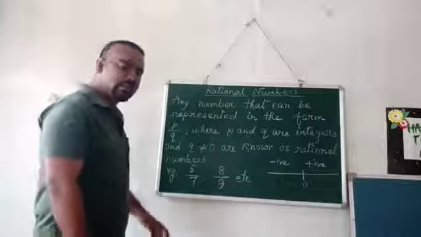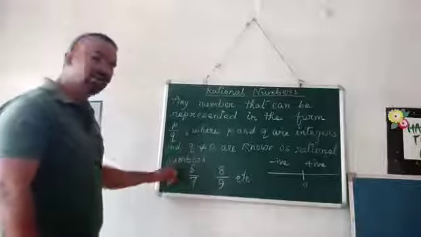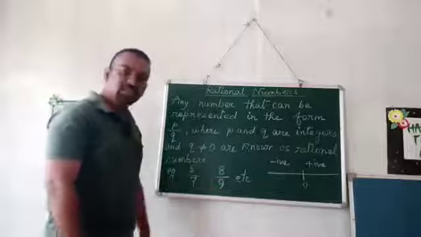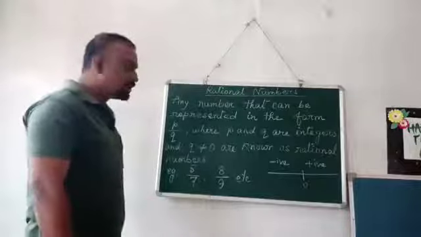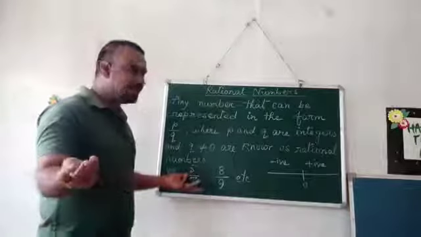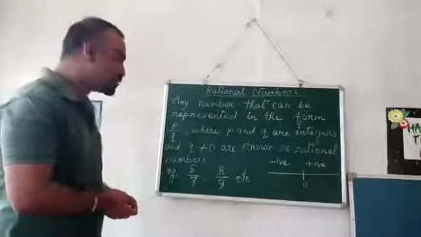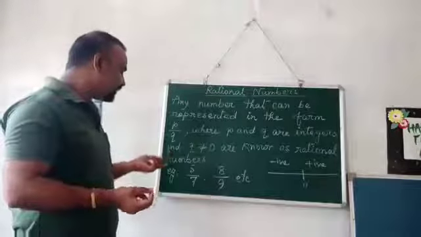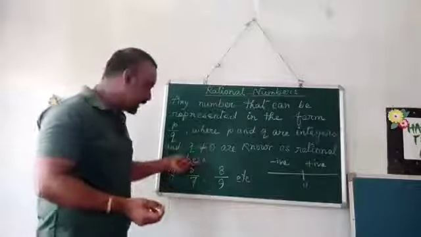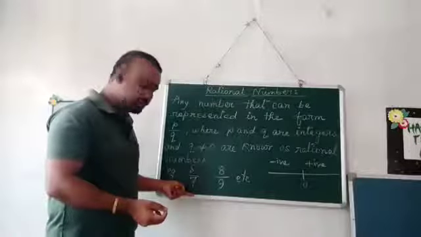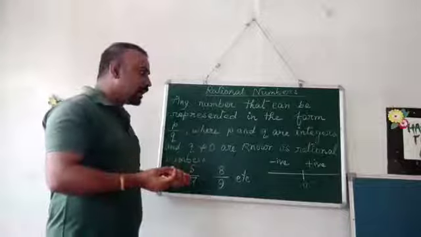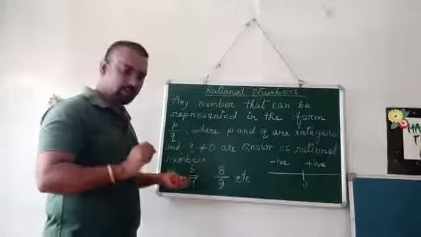What example can we take? We can take 5 by 7, say 8 by 9, etc. These are all rational numbers. You can take any example of your choice, but any number that can be represented in the form of P by Q, a number on top and a number on bottom, there should be a numerator and a denominator. So this is a rational number, right?